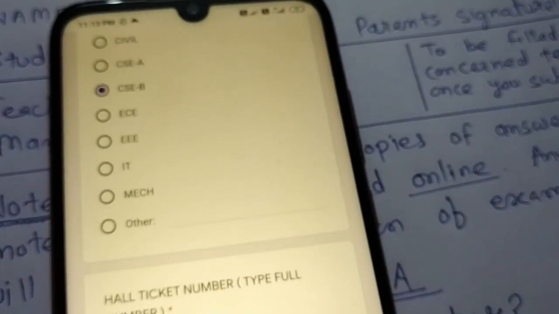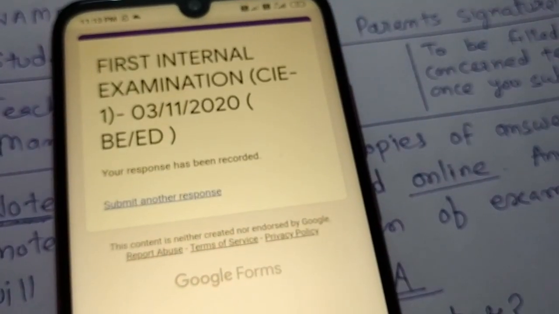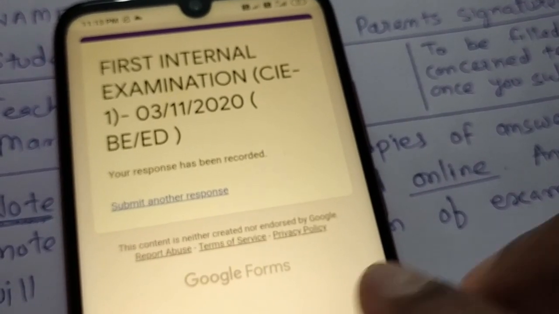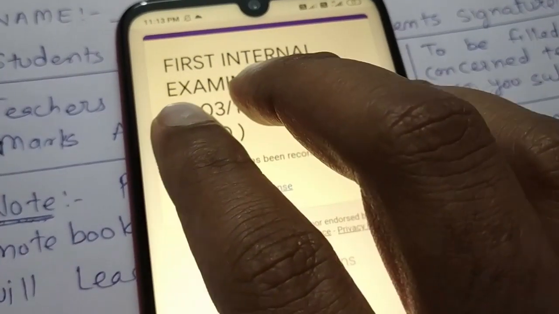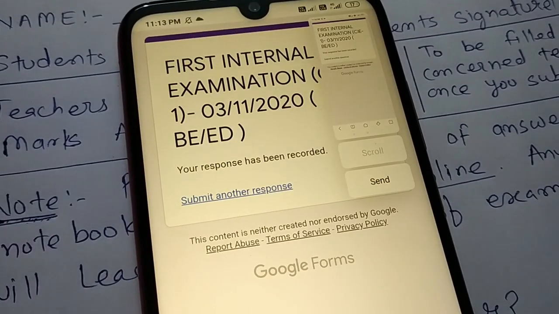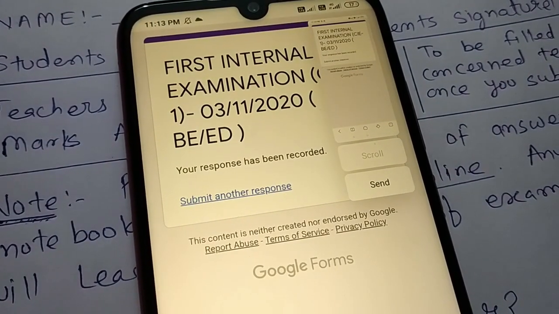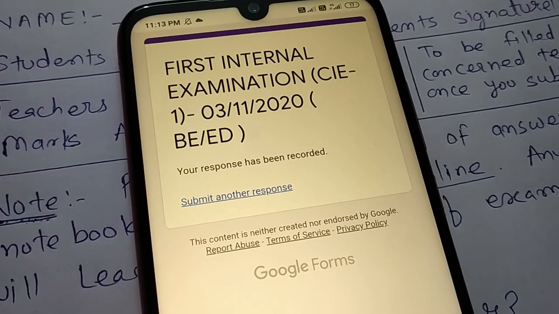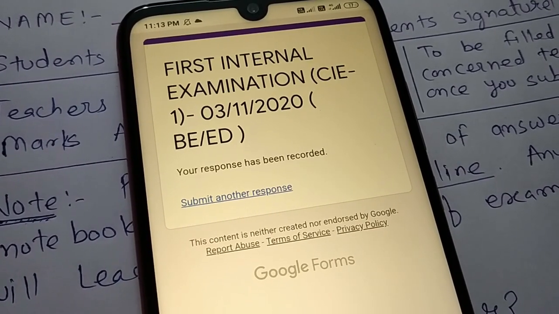After submission, you will get one screenshot that your response has been recorded. So this response file you can take a snapshot of and keep as a record at your end. So like this you can go for the examination uploading.